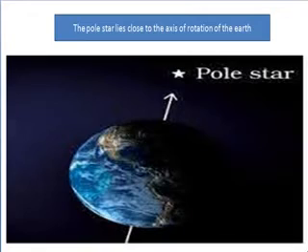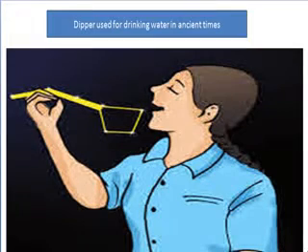Before that, I would like to tell you, there actually is a star, the pole star, which is situated in the direction of Earth's axis, and it does not appear to move. Here you can see it on the screen. So this is the pole star. This does not move. Now I was talking about constellation. The stars forming a group that has a recognizable shape is called a constellation. Now let's see a few of the constellations.